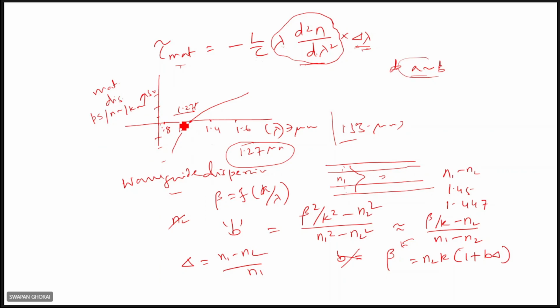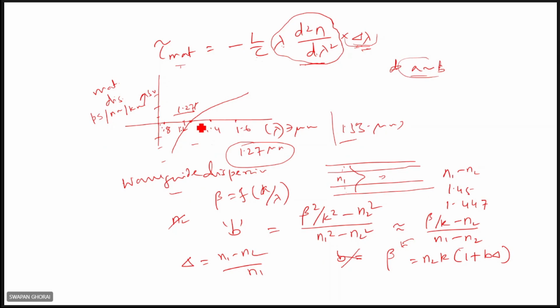But that is generally impossible. There is no such source that will emit exactly this 1.27 microns, right? Even if you have a laser source, it is very difficult to get exactly this wavelength. Some variation will always be there. So some material dispersion is inherent and will always be there. But this dispersion can be minimized if you consider a very narrow spectral width.